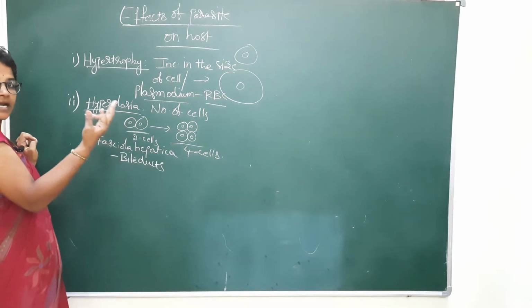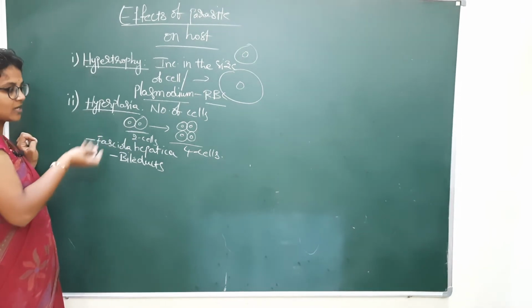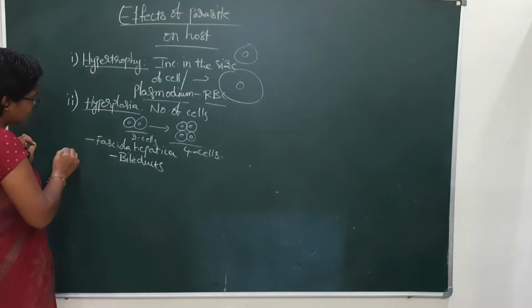Cells. The red colored Fasciola hepatica I have shown already. Again, it is already appearing on the board.